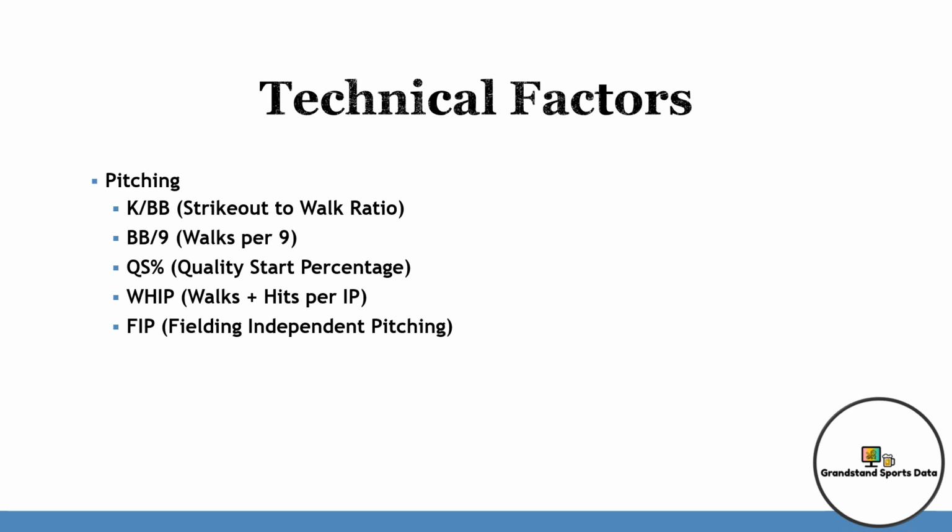Next would be FIP, or fielding independent pitching. This is a statistic used to measure a pitcher's performance. It looks at the number of strikeouts, walks, hit by pitches, and home runs allowed by the pitcher, which are all controllable by the pitcher themselves and is independent of the defense behind them. This is important for handicapping because it can give an indication of how well a pitcher may perform in the future, even if their defense is not as good as it used to be or some good defensive players are out of the lineup.